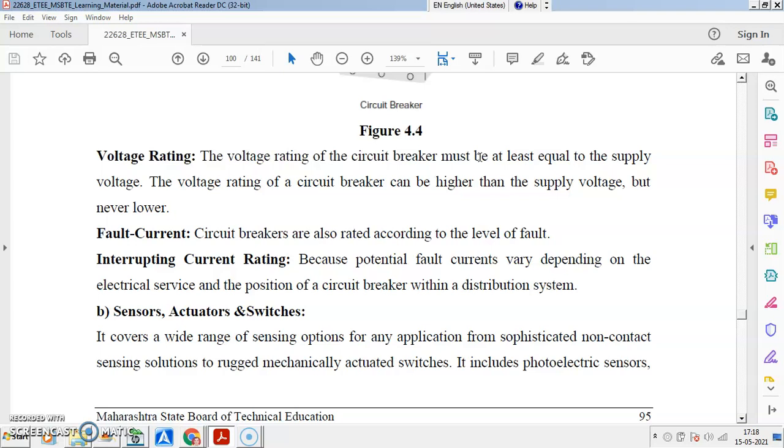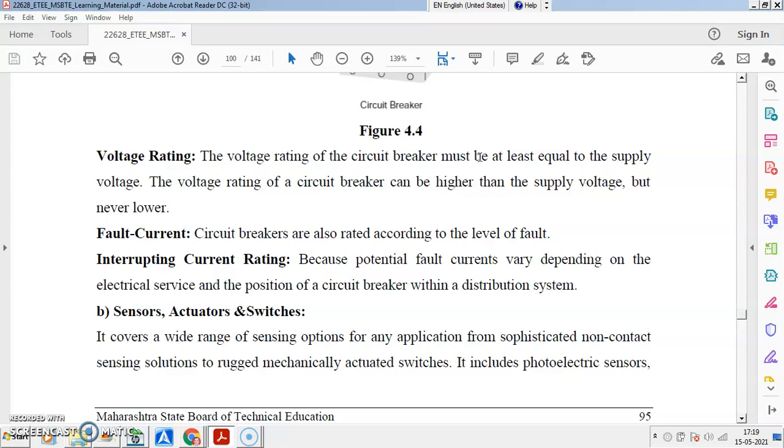The voltage rating of the circuit breaker must be at least equal to the supply voltage. Suppose you have a supply voltage of 230 volt, you should not use any circuit breaker with a voltage rating below 230. You have to use the higher side, that is 250 volt. If the voltage is 450, use either a 500 volt or 600 volt circuit breaker. The voltage rating of a circuit breaker can be higher than the supply voltage, but never lower in any circumstance.